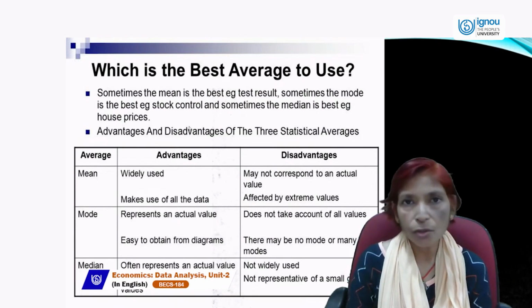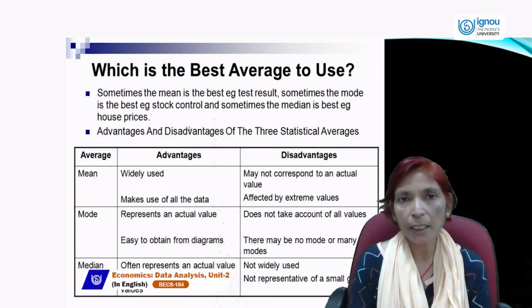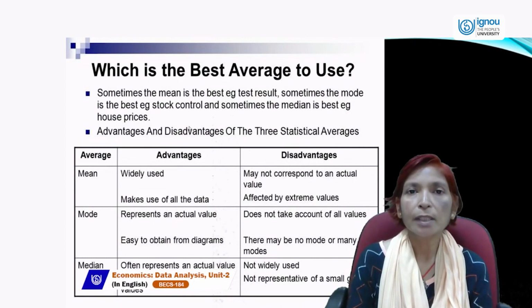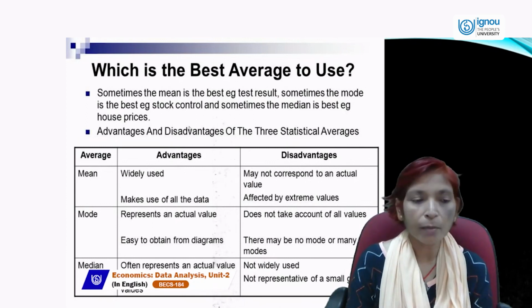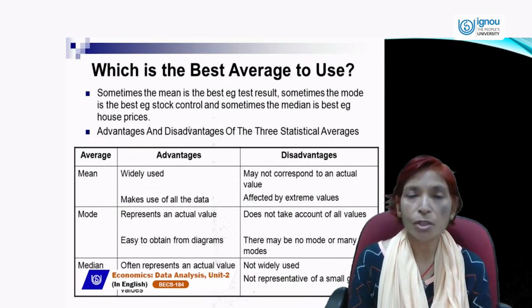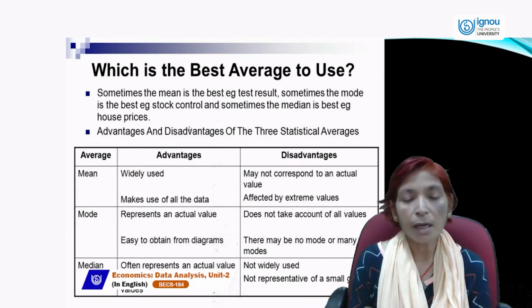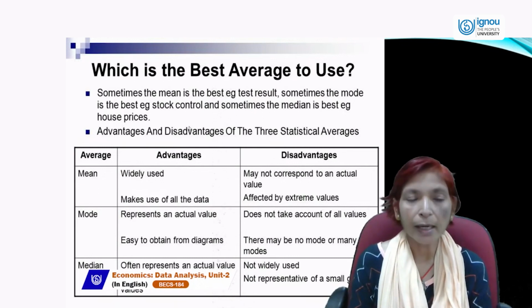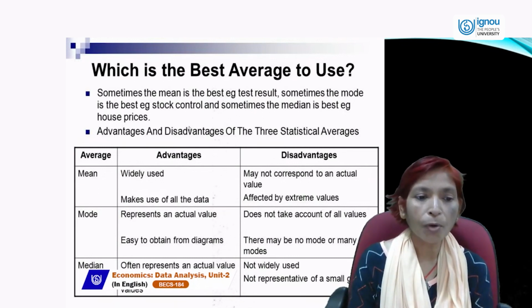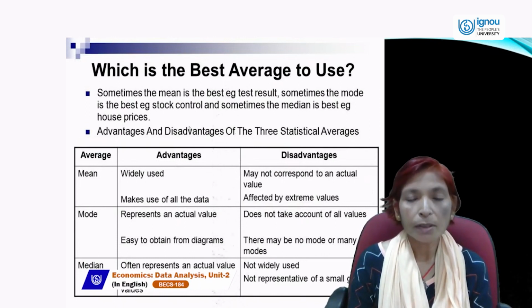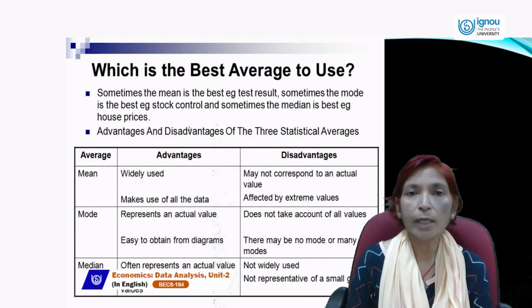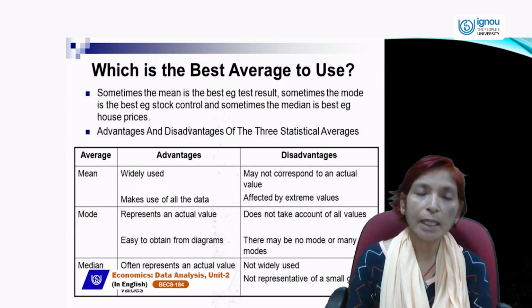Median is not based on all observations, because median tells us only the mid value of the collected data, and mode is only that value which occurs repeatedly or many times, which is coming in a series, that is called mode. So mode represents an actual value, and we can easily calculate it. Mode can be easily calculated.